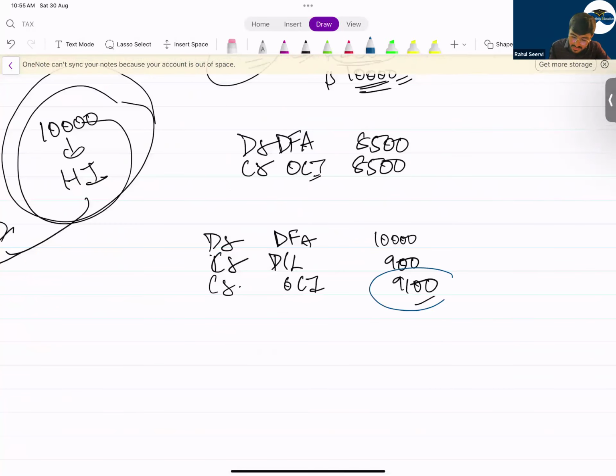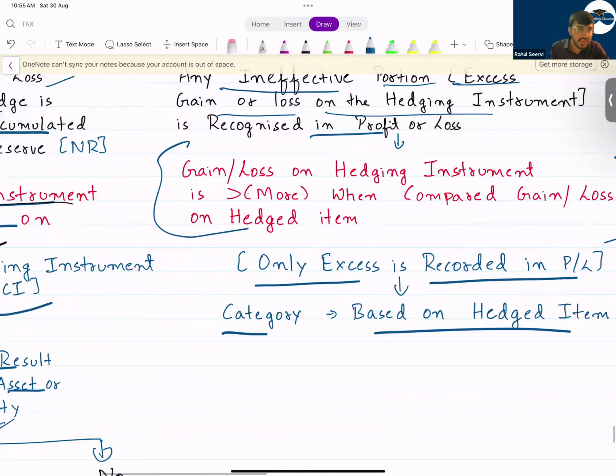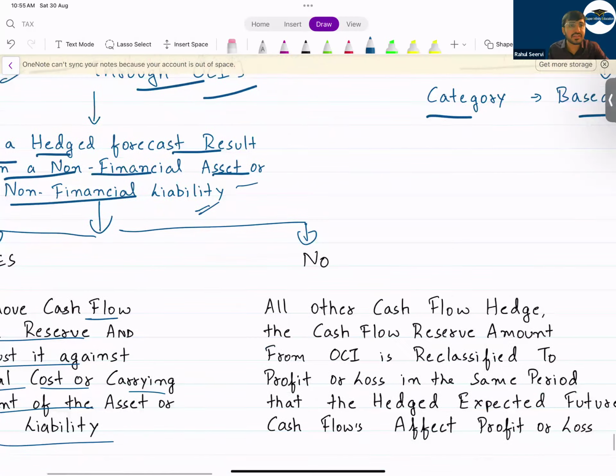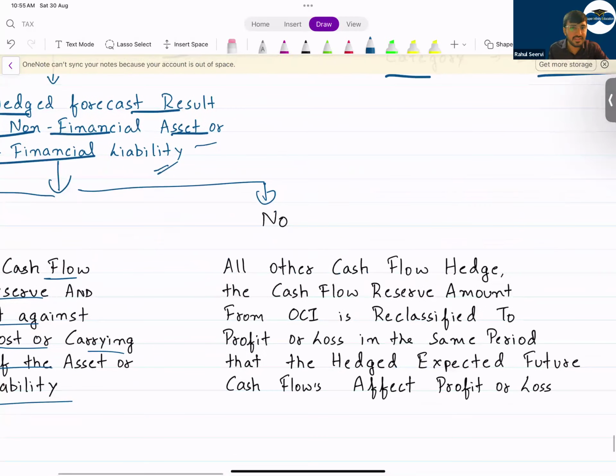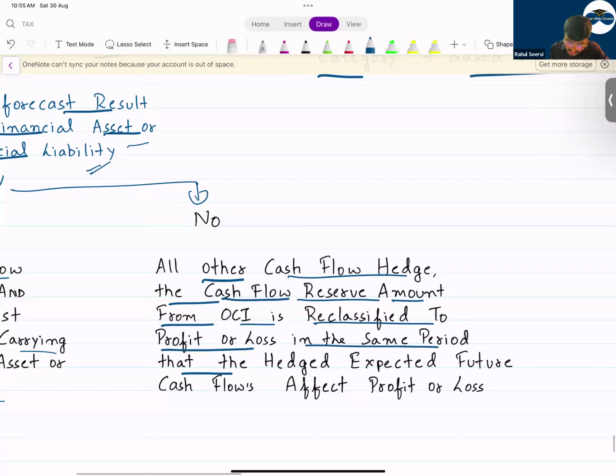This OCI balance of 9,000 will be adjusted to the carrying amount of the asset or liability. If the hedge is relating to what? If the hedge is relating to a non-financial asset. If the hedge is not relating to a non-financial asset, it is relating to a financial asset like receivable, etc. All other cash flow hedge reserves, the cash flow reserve amount from OCI is reclassified to P&L in the same period that the hedged expected future cash flow affects the profit or loss.